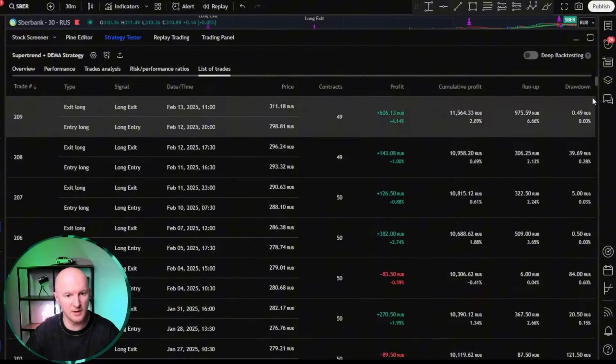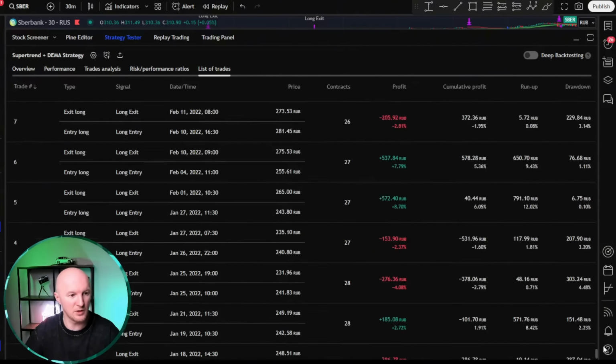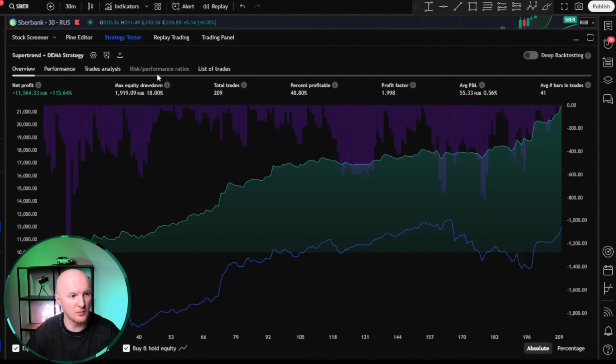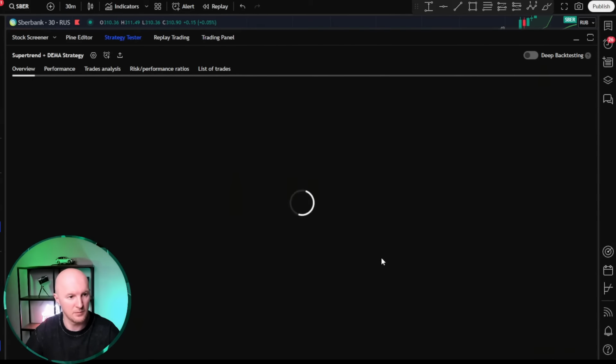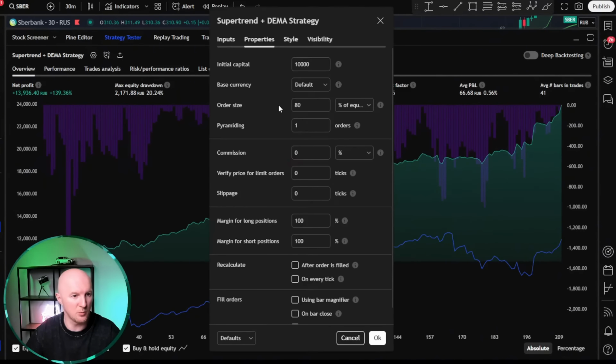Let's see over what period, when the first trade happened. The first trade was in 2022, so that's over 3 years. Alright, let's take another look at the overview. The drawdown is 18%. With that kind of drawdown, we could try giving it 80%. I wonder what will happen. Well, basically, nothing really changed, only the drawdown and the profit both increased. Alright, let's try 100% for a change.